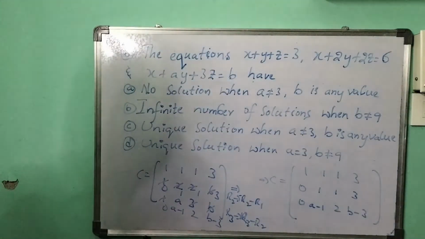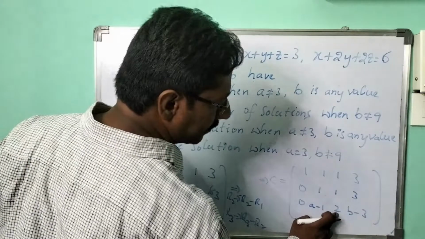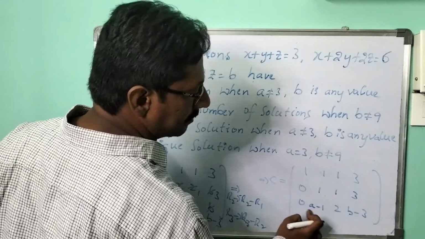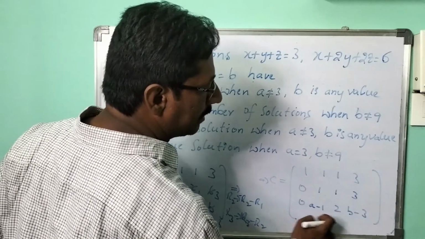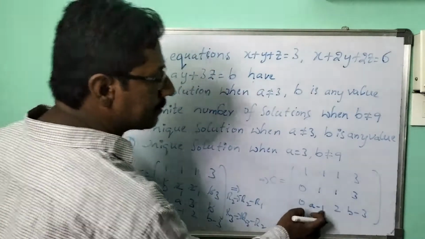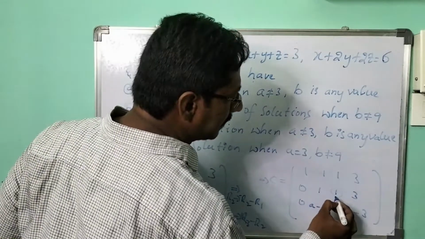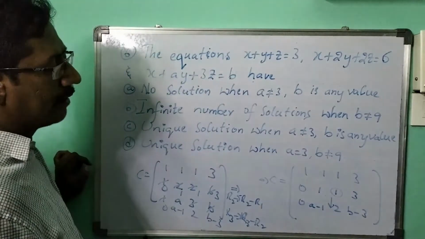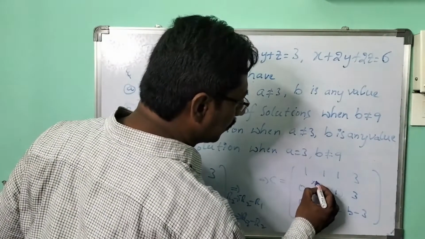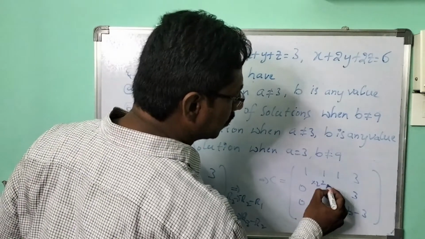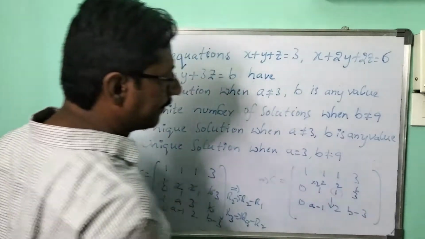Okay. See, I want to cancel out this one to 0, but because here some element is given as a minus 1 and b minus 3, I can't make these two zeros. The only thing I can do is make this part 0 with the help of this. So for that, let me multiply by 2. So 2 ones 2, here 2, here 6 as well.